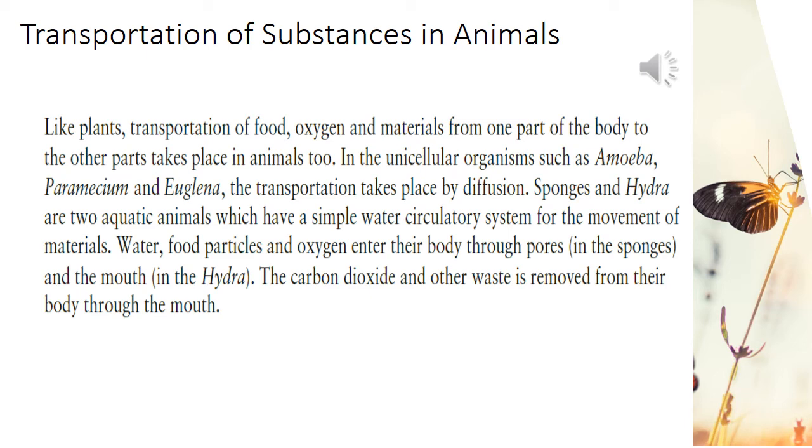Transportation of food, oxygen, and materials from one part of the body to the other takes place in animals too. In unicellular organisms like amoeba, paramecium, and euglena, the transportation of substances takes place by diffusion. In aquatic animals like sponges and hydra, there is a simple water circulatory system for the movement of materials.